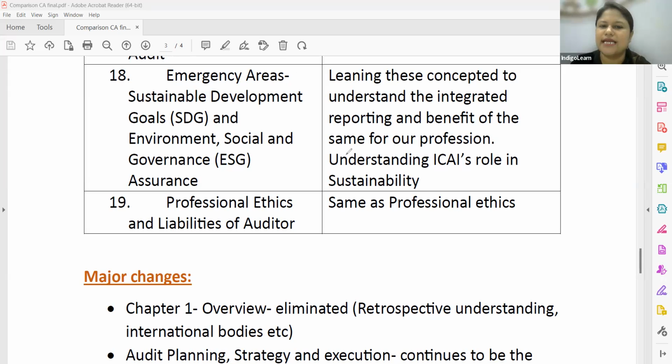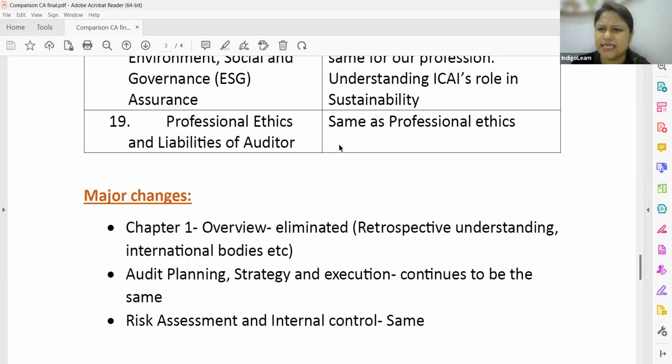Then we have professional ethics and liability of the auditor, which will continue to remain the same. Where you are going to study Part 1, Part 2, the schedules, the general council guidelines, about write-ups, advertisements, all of those will continue to remain the same. And liabilities of the auditor is being included as part of this chapter.